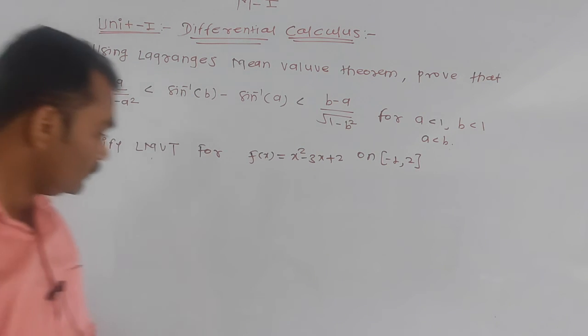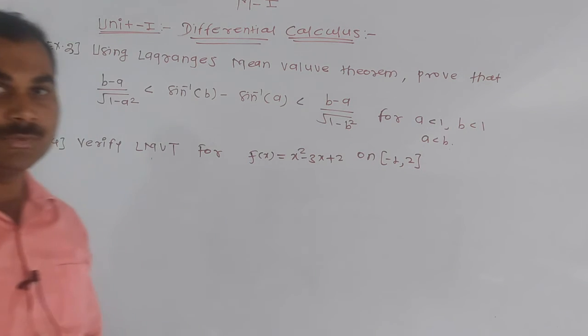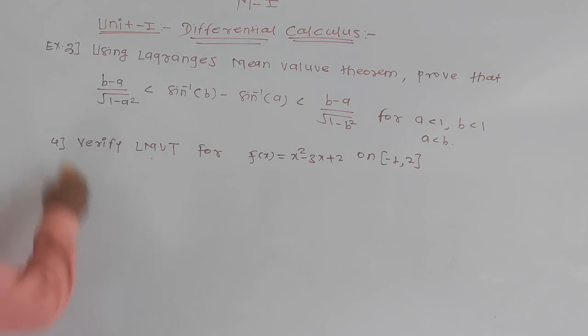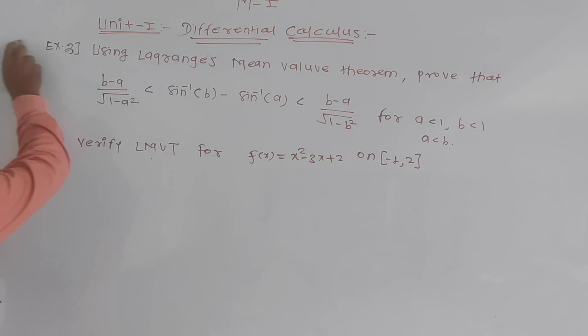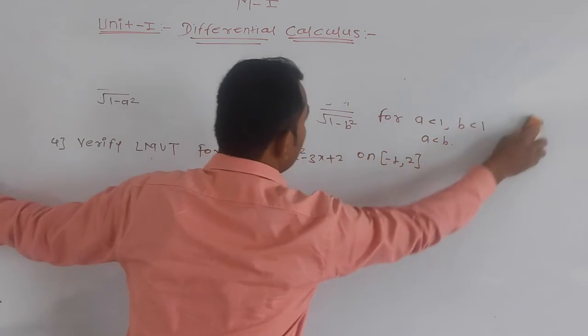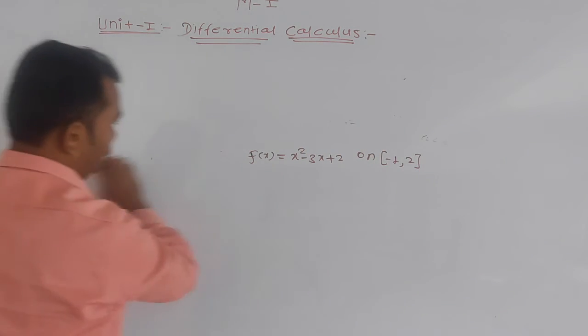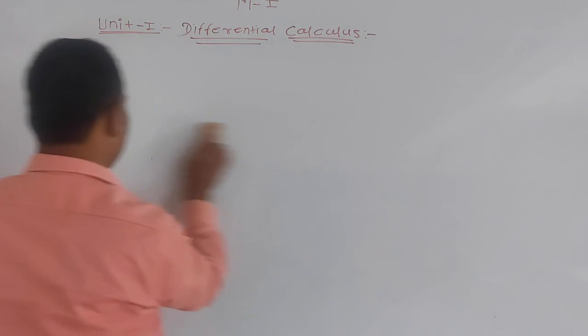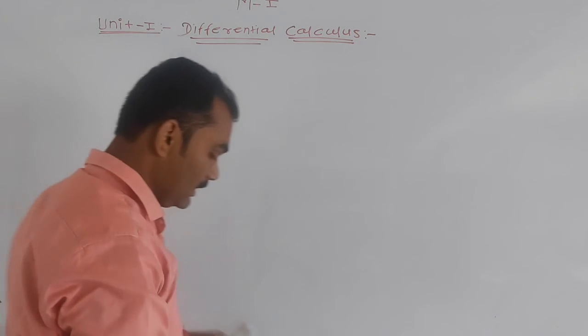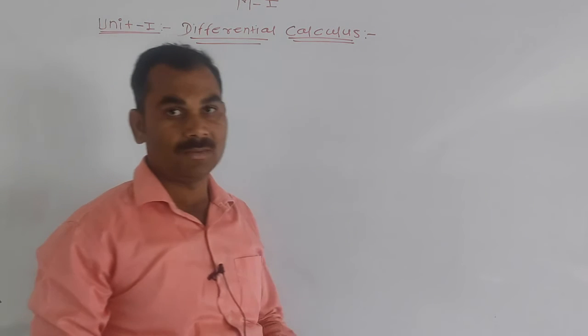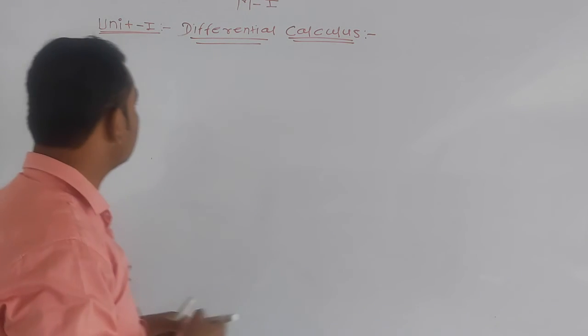Now the last mean value theorem, that is the Cauchy mean value theorem. This is also the same as for Lagrange's and Rolle's, but in the Cauchy mean value theorem there are two functions. We will discuss this.